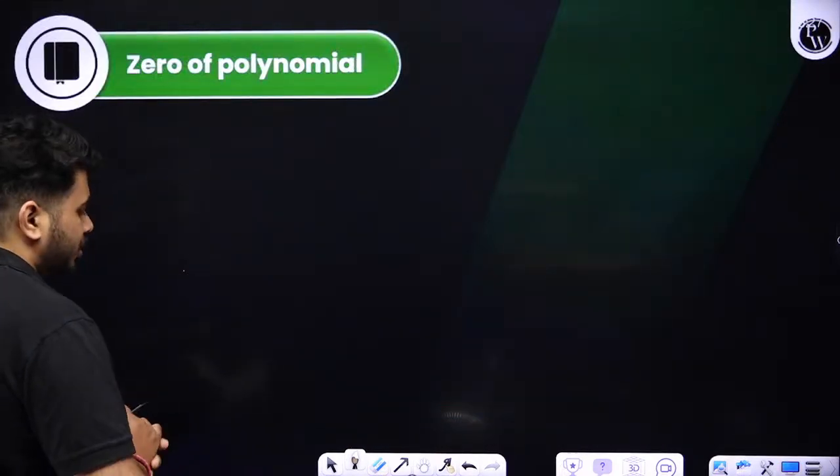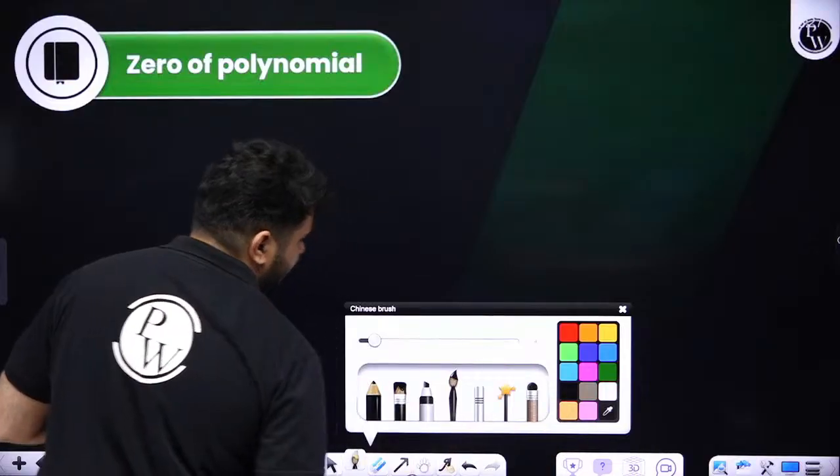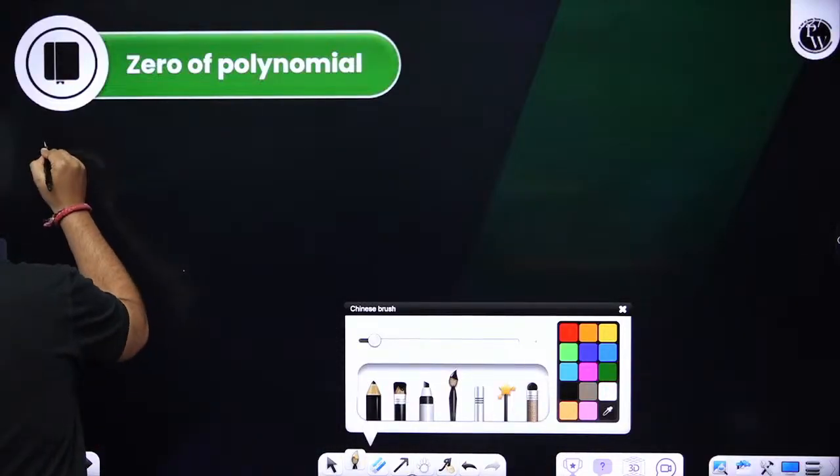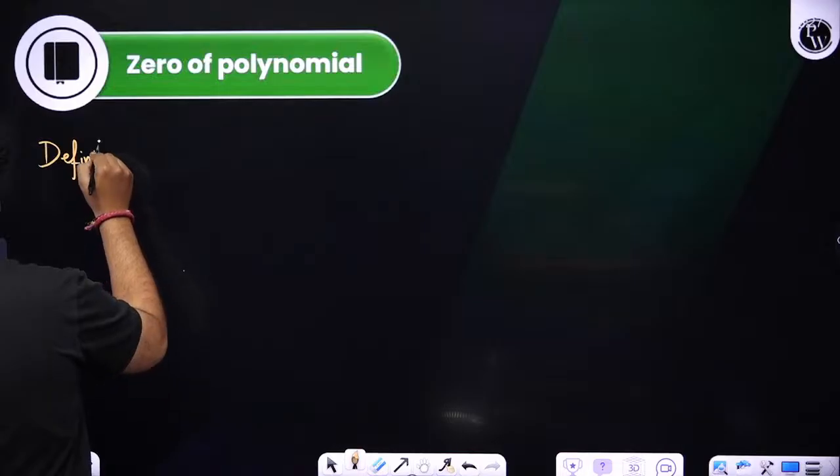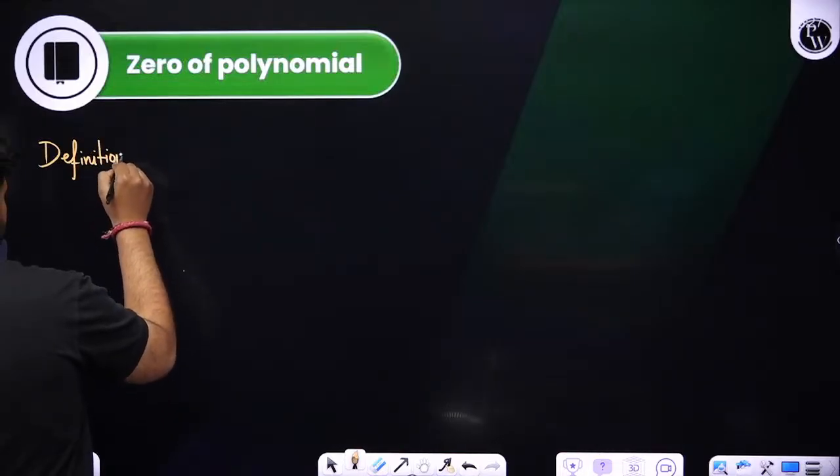Zero of the polynomial. So what do we mean by zero of the polynomial, students? Look at the definition.